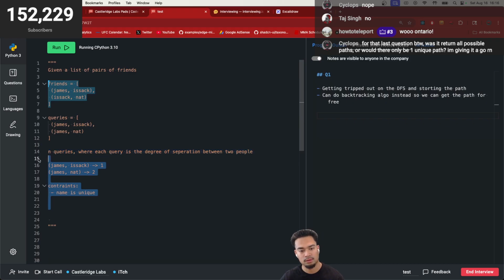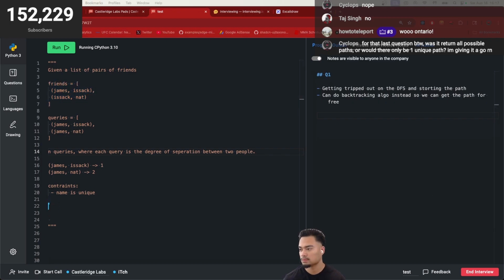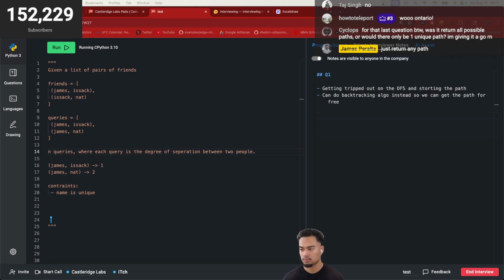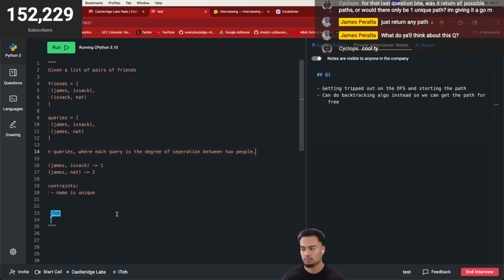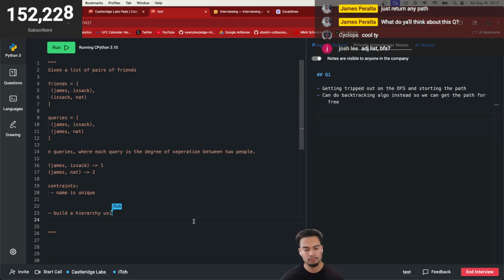Sorry, I'm just trying to think here. I'm thinking we build some form of hierarchy for each name and then plug them together. That way we're able to iterate through the queries. So this is essentially going to be my approach. We want to build a hierarchy using a map.